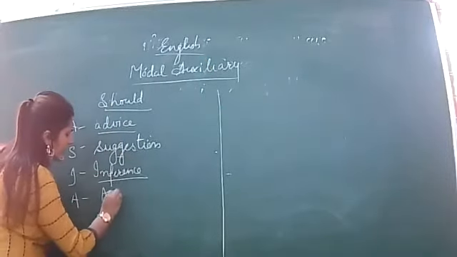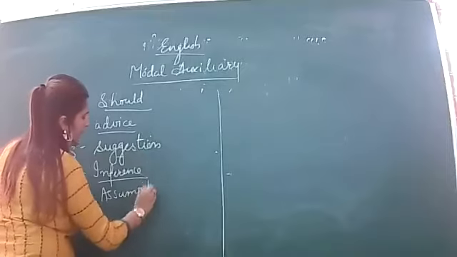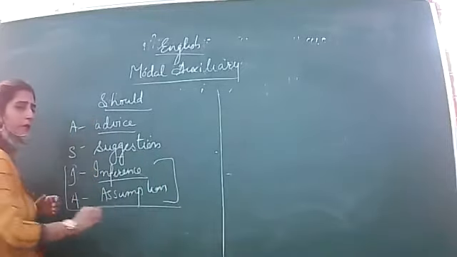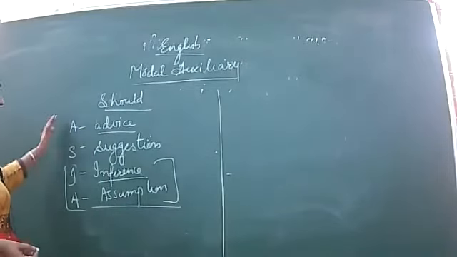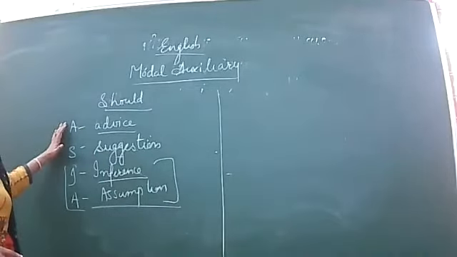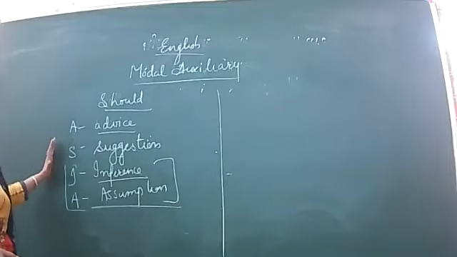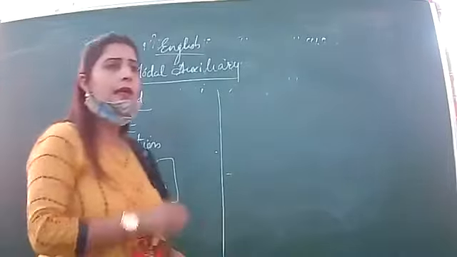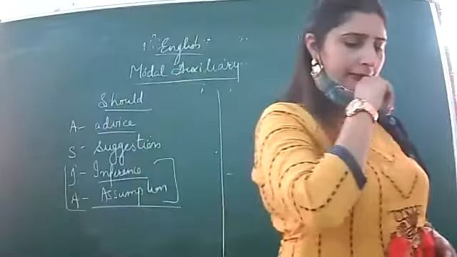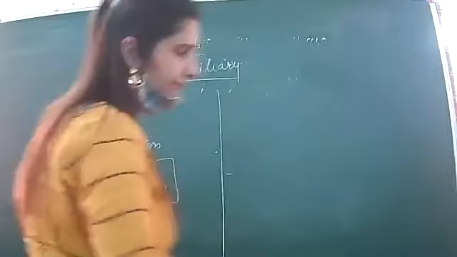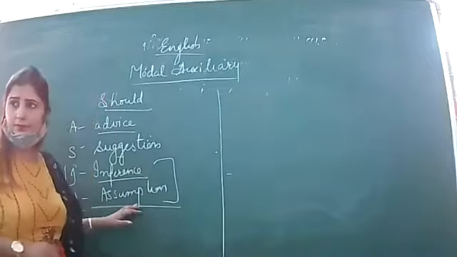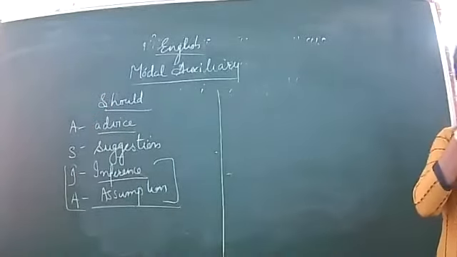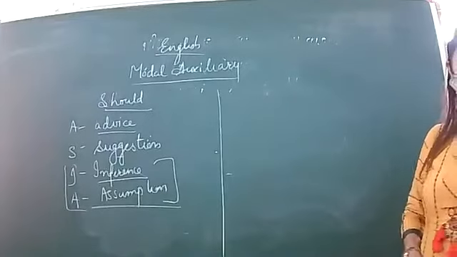He should have reached by now. He should have come. He should have finished. These are of almost the same type. So what are the different uses? It can be used for advice, for suggestion, for inference as well as assumption.